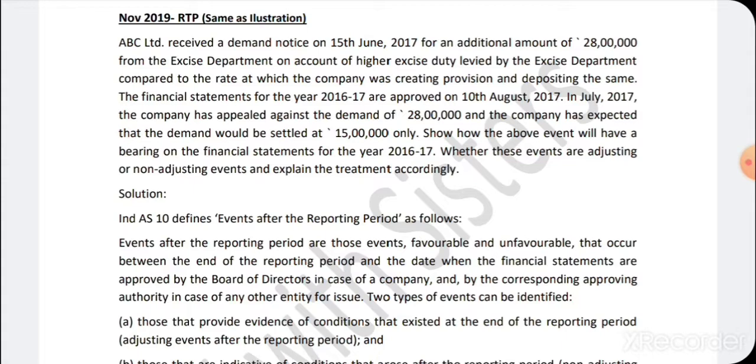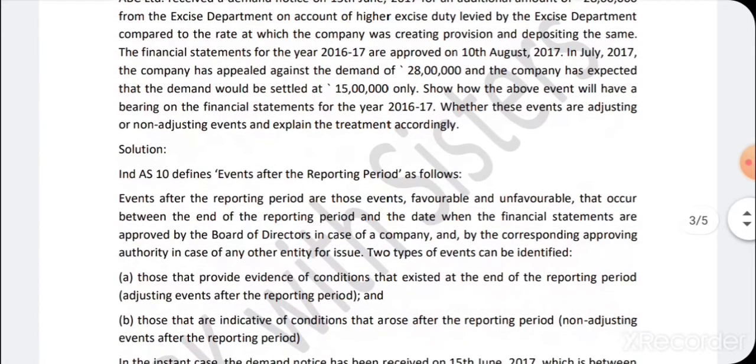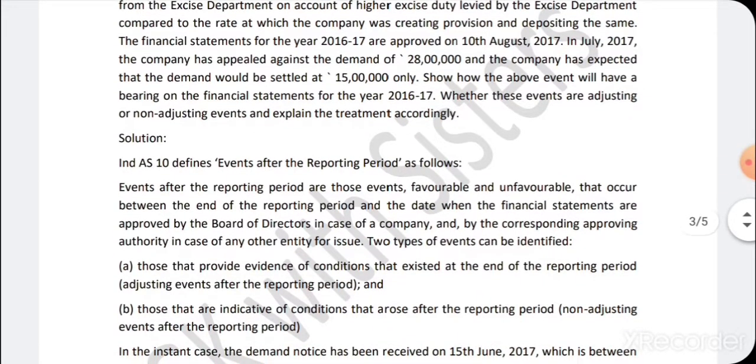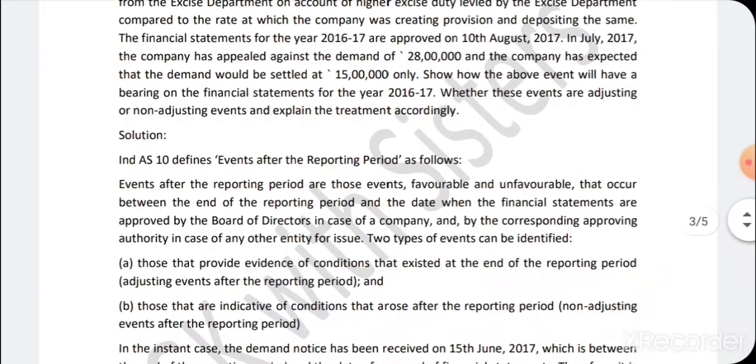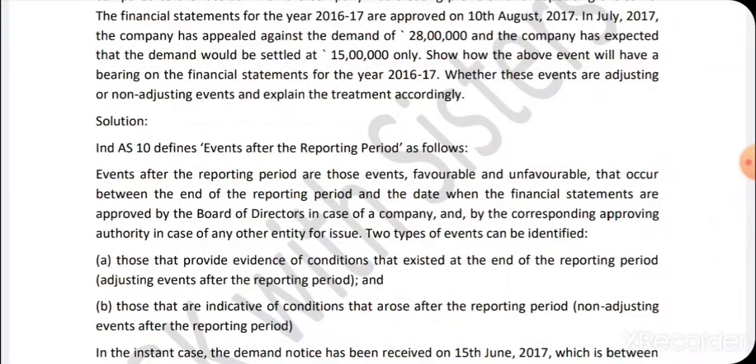In July 2017, the company appealed against the demand of 28 lakhs, and the company expects that the demand would be settled at 15 lakhs only. Show how the above event will have a bearing on the financial statements for the year 2016-17, whether these events are adjusting or non-adjusting, and explain the treatment accordingly.